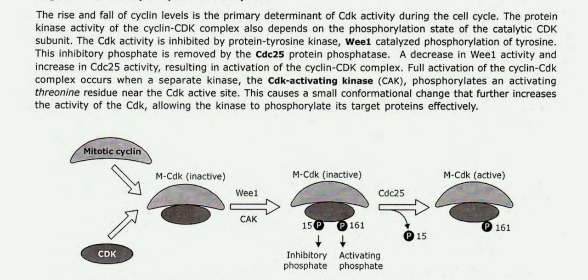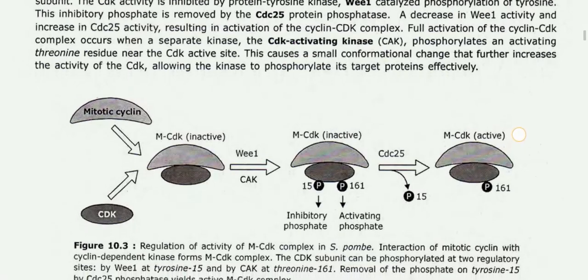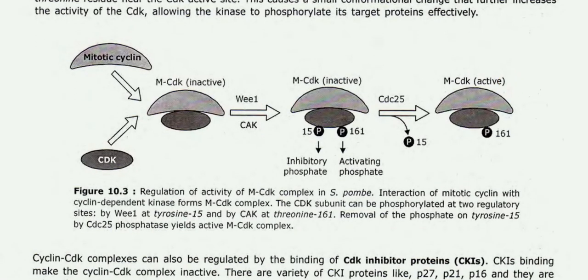A decrease in WEE1 activity and an increase of CDC25 activity result in activation of the cyclin CDK complex. Full activation of the cyclin CDK complex occurs when a separate kinase, the CDK activating kinase, CAK, phosphorylates an activating threonine residue near the CDK active site. This causes a small conformational change that further increases the activity of the CDK, allowing the kinase to phosphorylate its target proteins effectively.